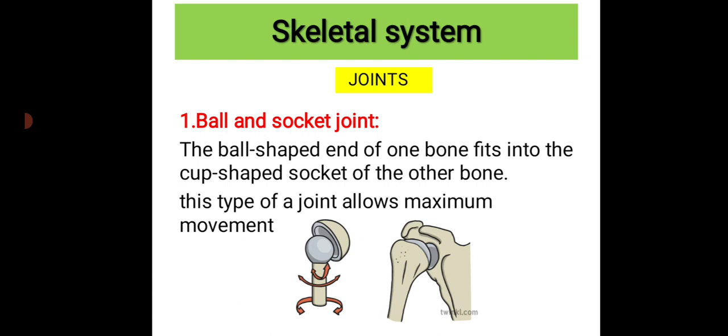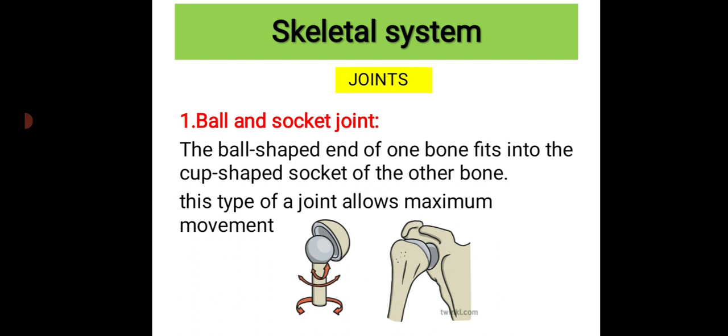This type of joint allows the maximum movement, which means this type of joint helps us to move in many directions. And here you can see the figure of how two bones are joined. See here, one bone is like a ball and that is joining to another cup shaped socket. So that's why we call this kind of joint a ball and socket joint.